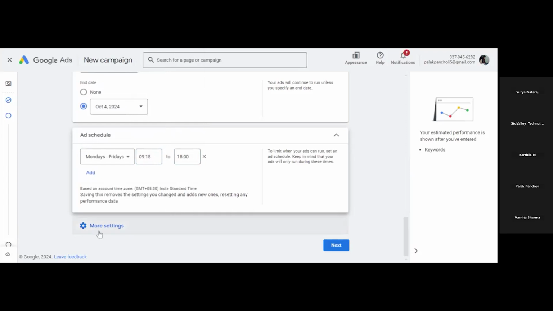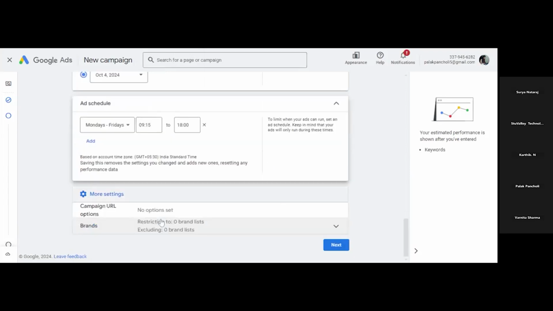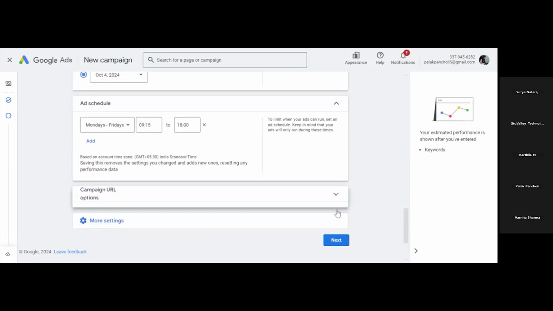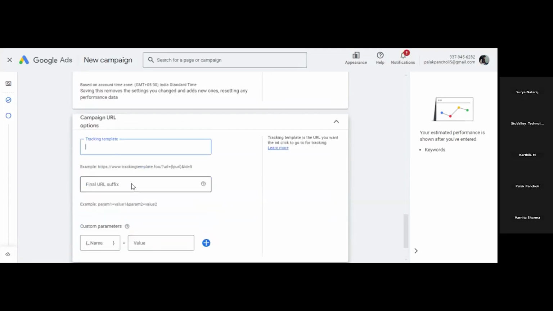Now again click on more settings. Now this is the campaign URL option. What is campaign URL option? This option is for tracking. Means if you want to track, Kartik, if you have any doubt, please type in the chat box. I'm not able to hear. Okay. Yes. So what is campaign URL option? Campaign URL option is for tracking your ad campaign, right?